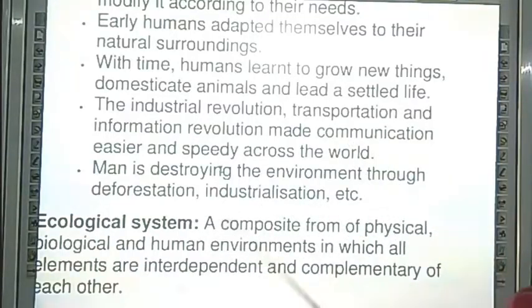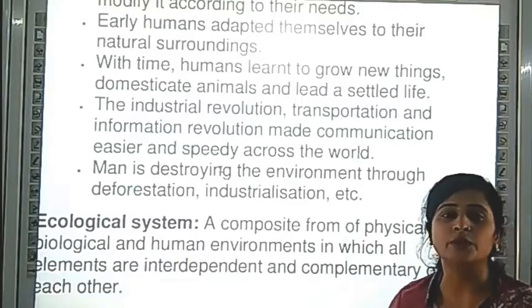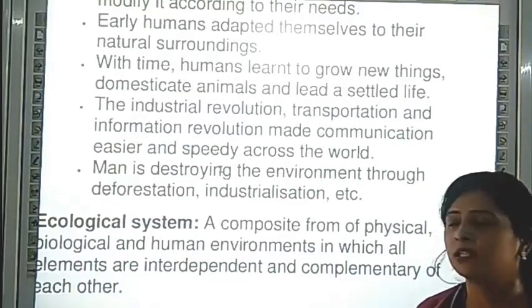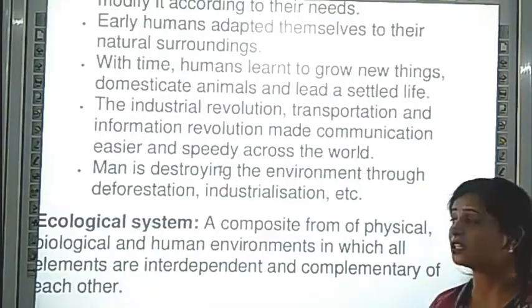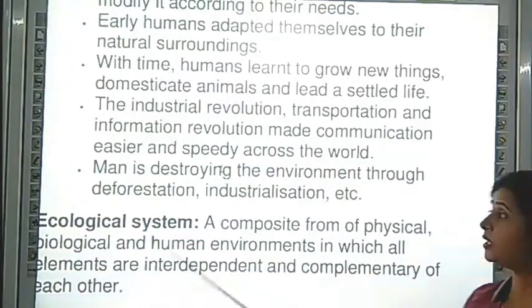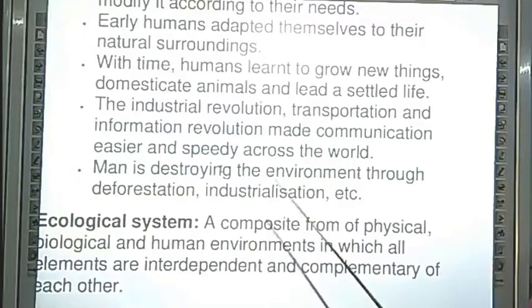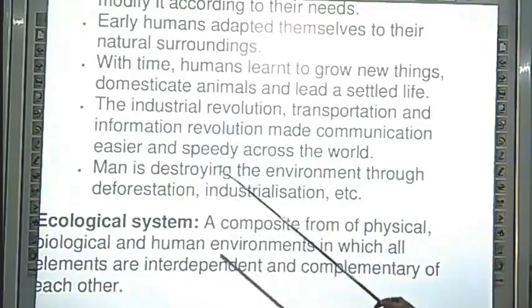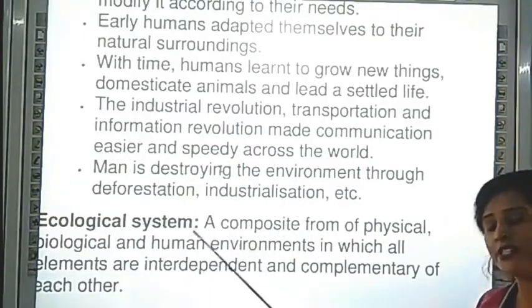And communication: we talk through mobiles, emails and computers. These make communication easy. So these are man-made things. We modify things according to our needs.